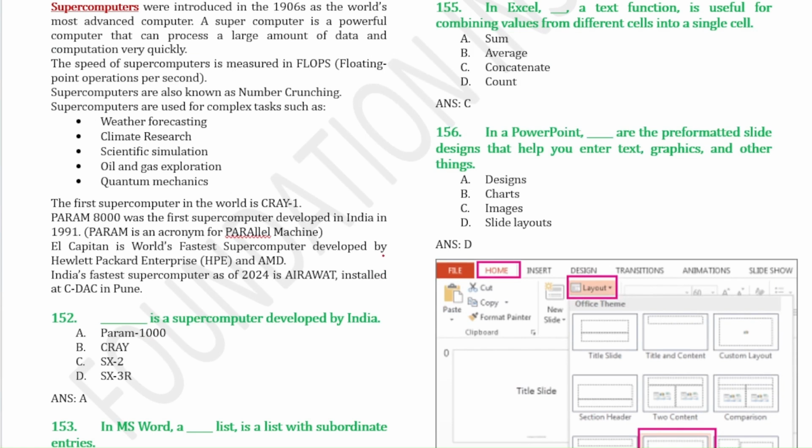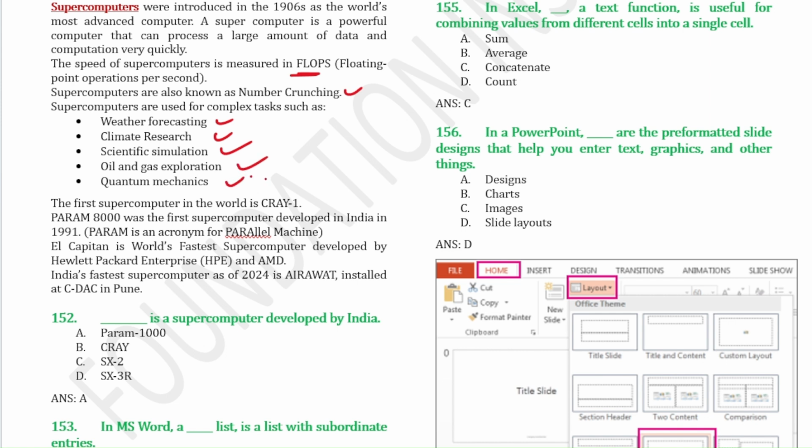Regarding supercomputers, they were introduced in the year 1906 as the world's most advanced computer. A supercomputer is a very powerful computer that can process a large amount of data and computation very quickly. The speed of a supercomputer is measured in flops. FLOPS stands for floating point operations per second. Supercomputers are also known as number crunchers. They are used for complex tasks such as weather forecasting, climate research, scientific simulation, oil and gas exploration, quantum mechanics.